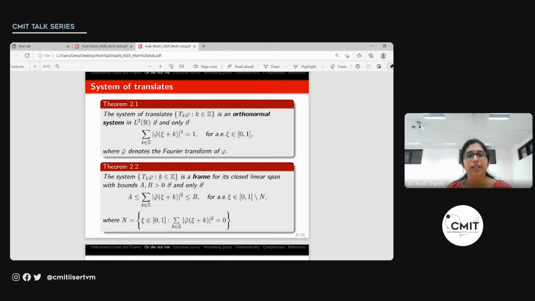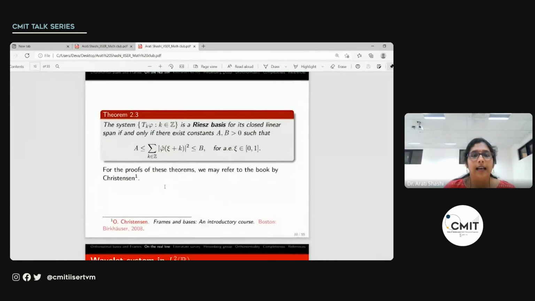And this collection is a frame for its closed linear span with bounds A and B if and only if the weight function satisfies this inequality. It is bounded by two positive constants A and B whenever it is not 0. So it's either 0, but if not, it's bounded by these two positive constants. And the system is a Riesz basis for its closed linear span if and only if the same weight function is now bounded by A and B on the whole of [0,1] almost everywhere.